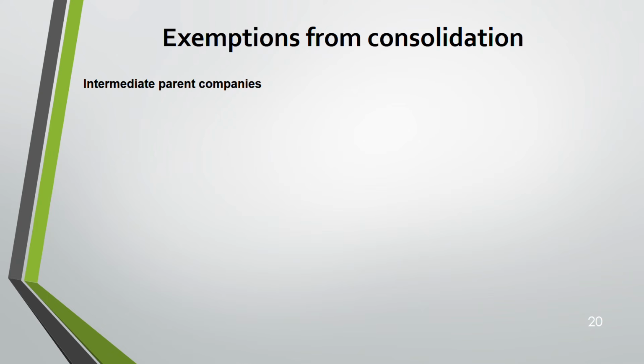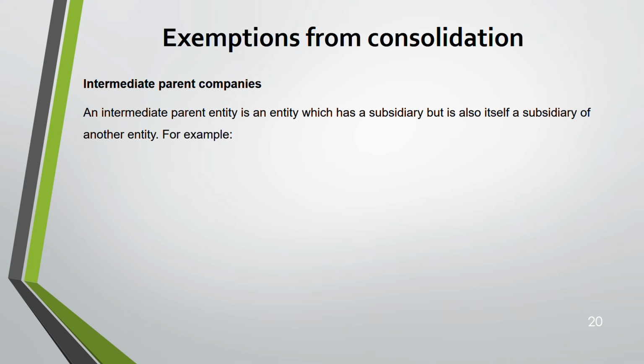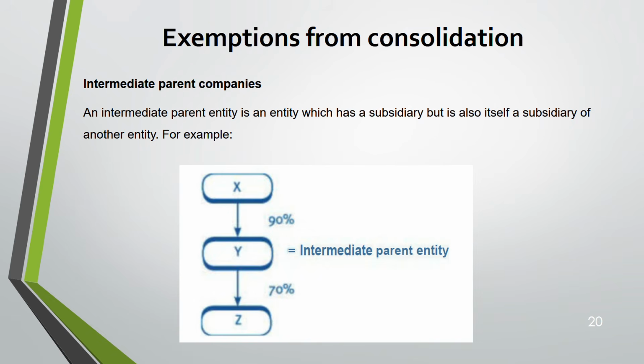This is the last part of this lecture, which is exemptions from consolidation. Intermediate parent companies. What is the meaning of intermediate parent? Intermediate parent means it has a subsidiary and is also a subsidiary of another company. Okay, this is how it looks. For example, Y is an intermediate parent.